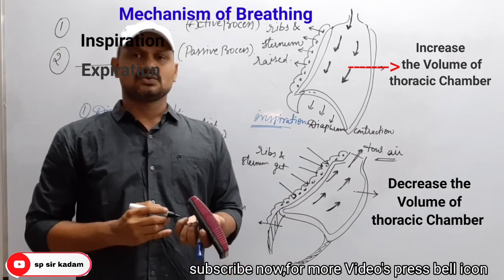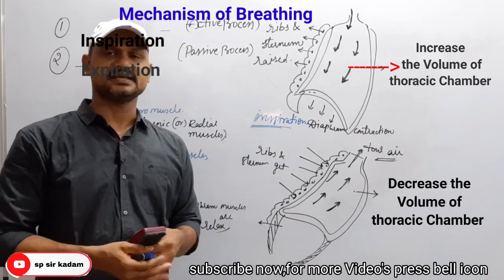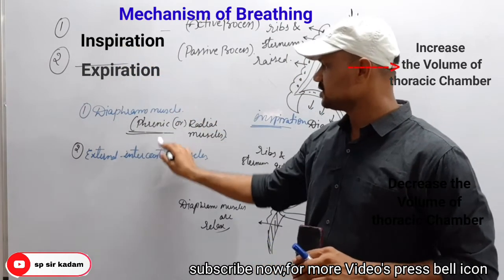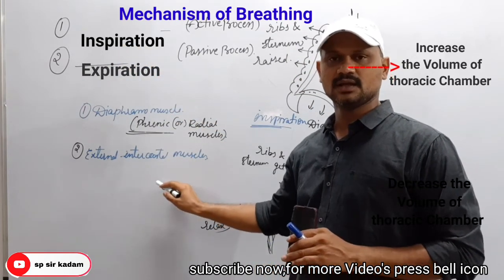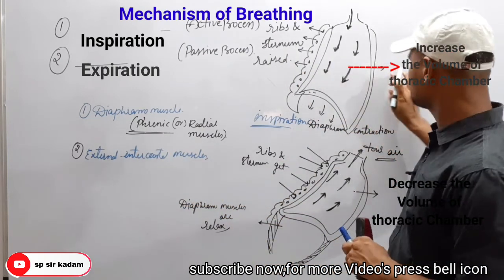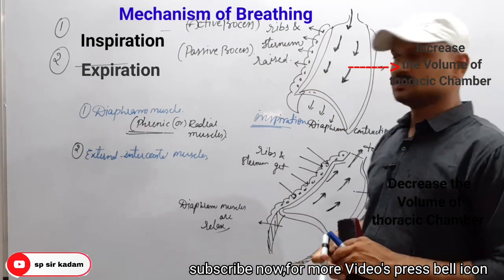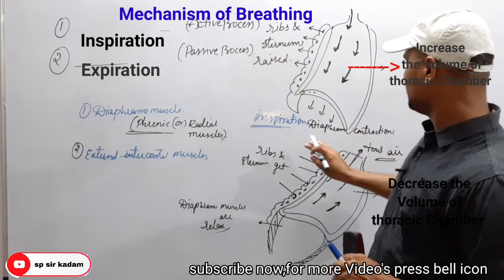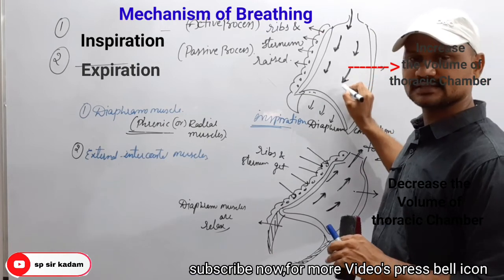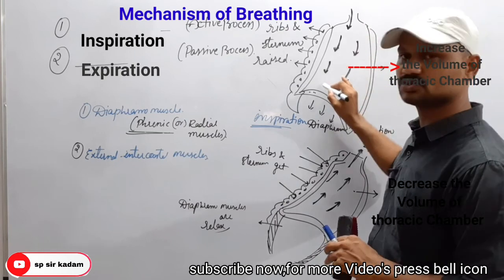Remember, these are the two important steps in the mechanism of respiration. One is inspiration and another one is expiration. Very simple. In inspiration, these two muscles undergo contraction, and they increase the volume of the thoracic chamber and the ribs and sternum are raised. So when ribs and sternum are raised and the diaphragm is contracted, the thoracic chamber space is increased and the air pressure will decrease. So fresh air from outside enters into our lungs.